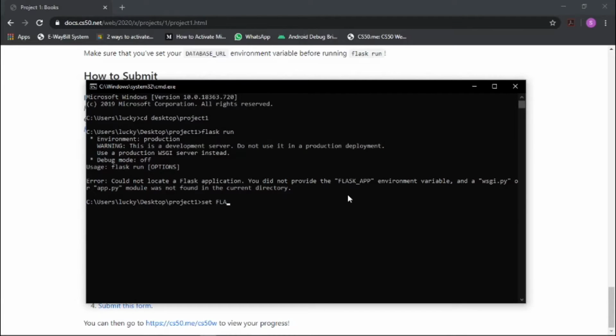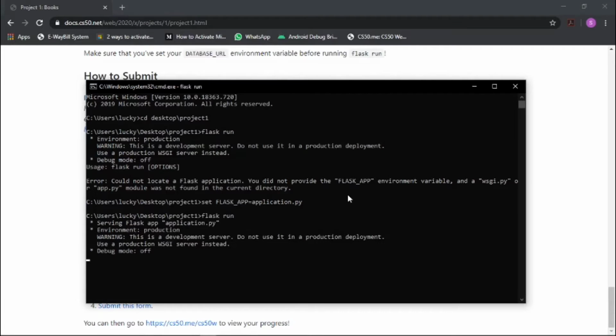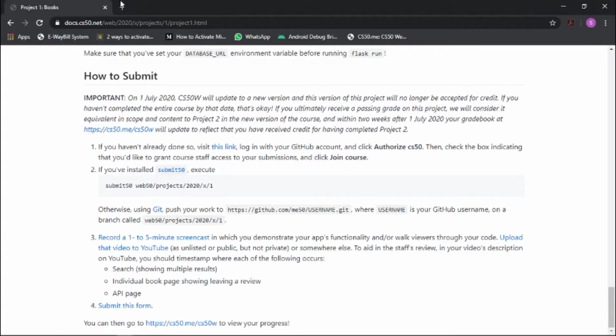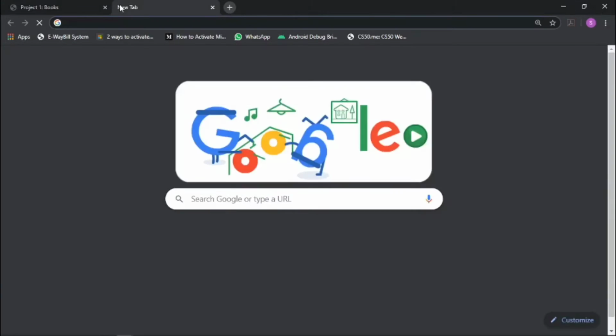Flask app equals application.py. Yeah, now it will work. Let's run flask run, and here it is running. Now let me run the code. Here I copy, I go back to my Chrome, and I get to the site.